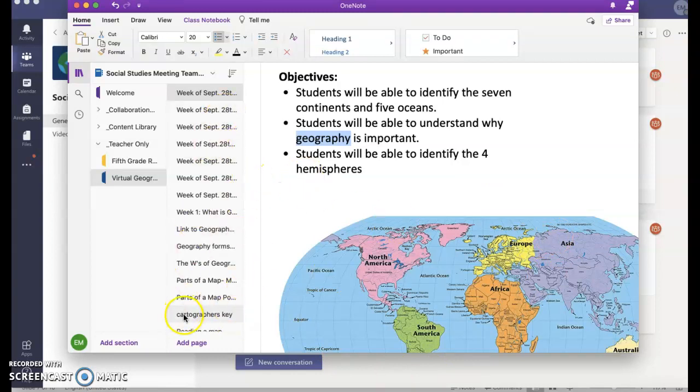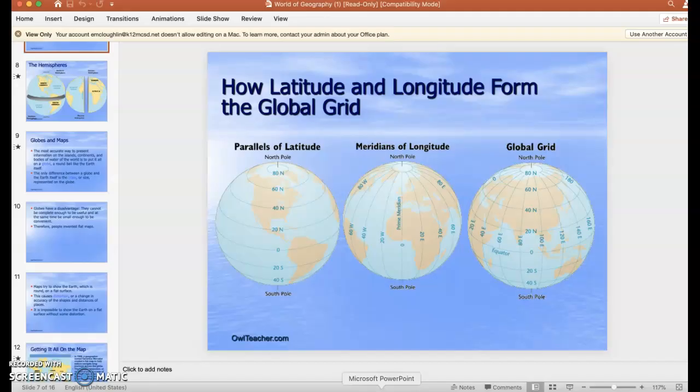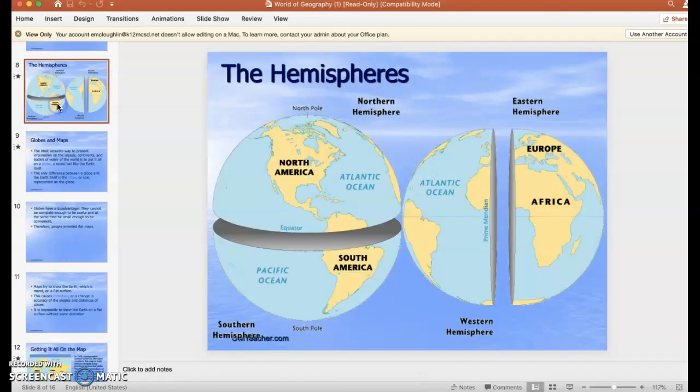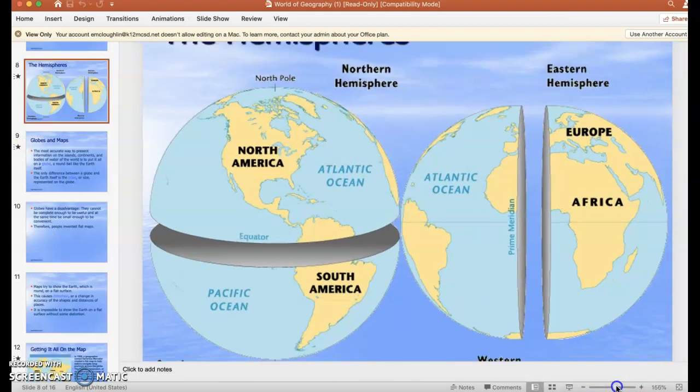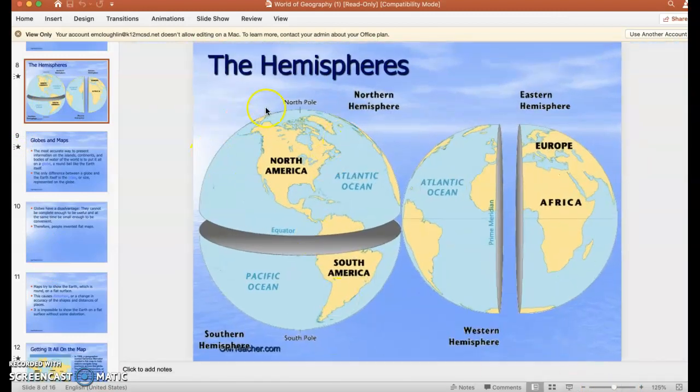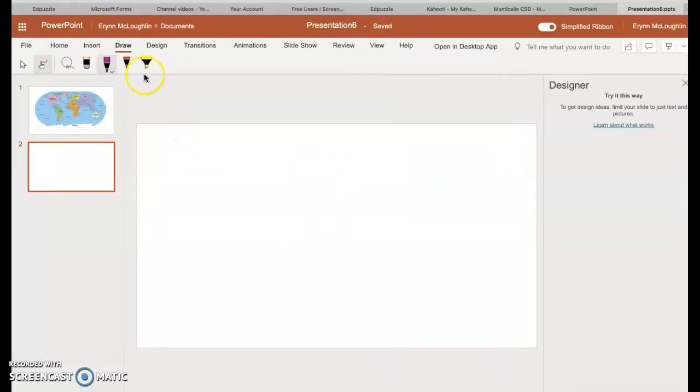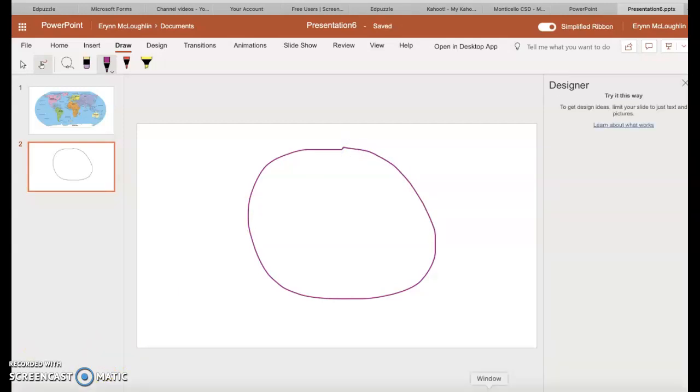So if we take a look at our 4 hemispheres, right over here, maybe we'll zoom this in. So our 4 hemispheres. North America, which we live in, is at the top, South America at the bottom. So if you just look at this circle right here, you will see our globe. Okay, so we are going to look at our globe. So if I just draw a big old circle, this is going to represent our world, our globe.